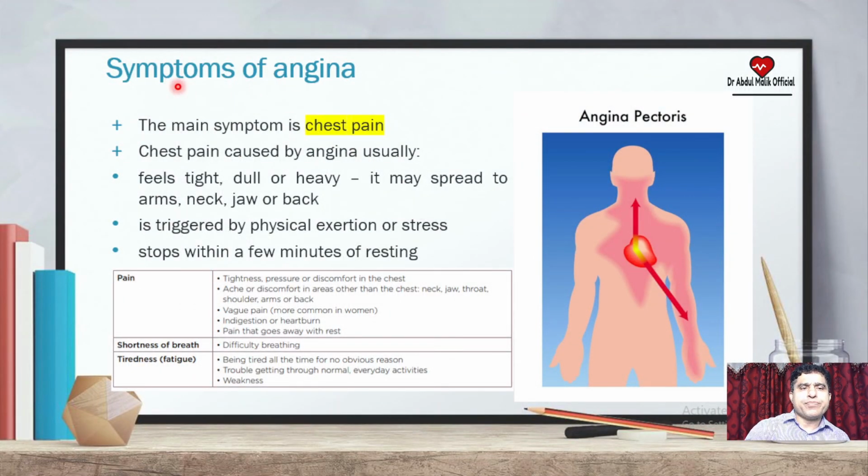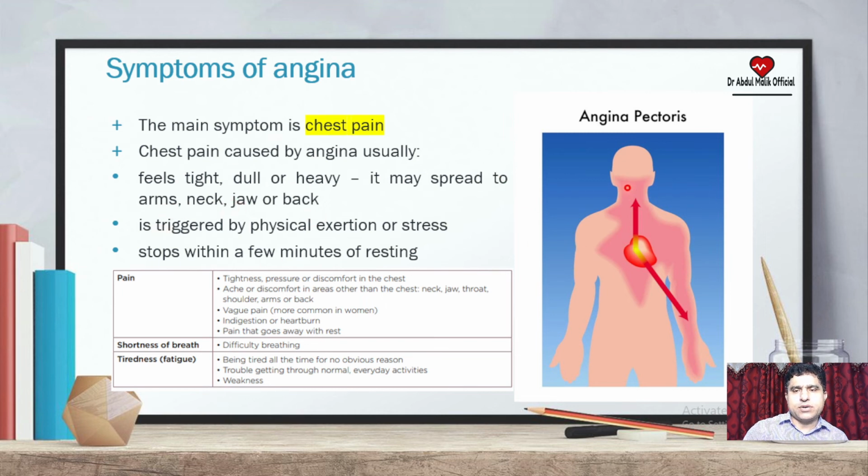So coming to the symptoms of angina, what are they? The main symptom is chest pain. First, chest pain is very important. Chest pain caused by angina usually feels tight, dull or heavy. It may spread to the arms, neck, jaw or back.